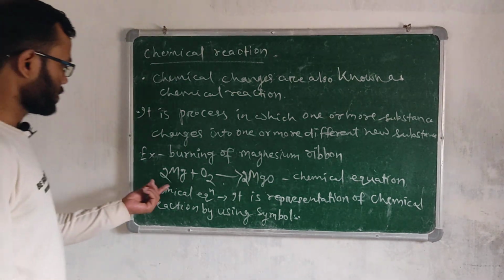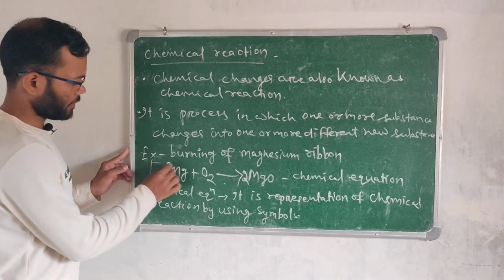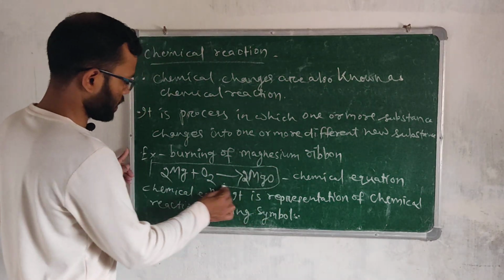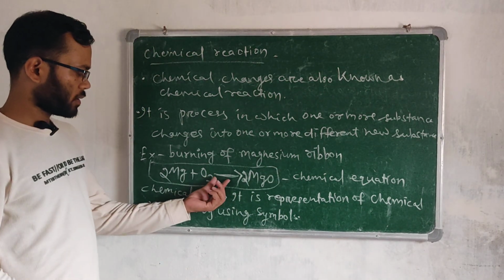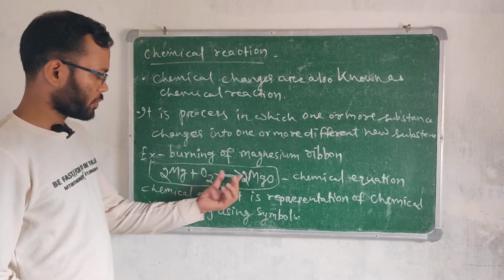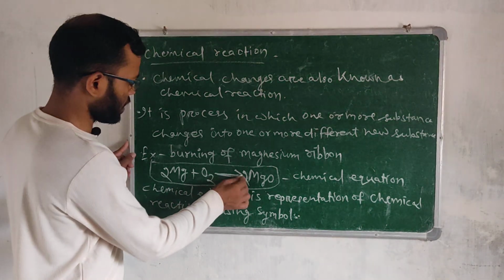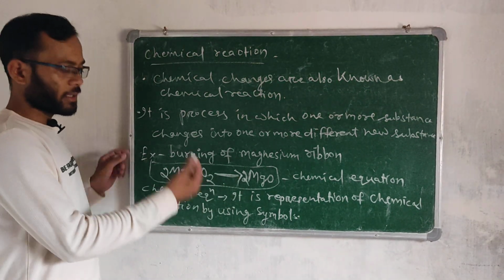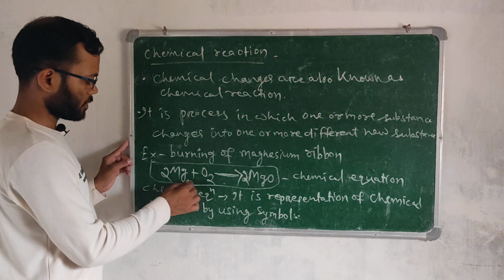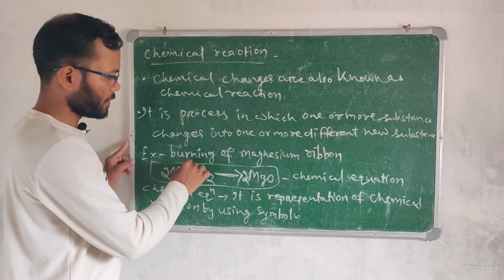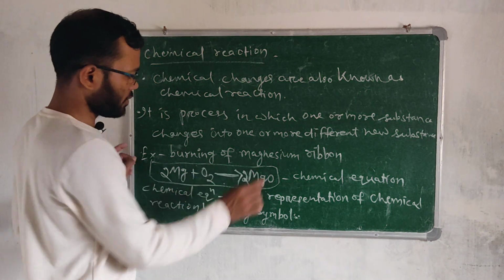My dear students, you can see in this chemical equation there is an arrow in between these two sides. This arrow indicates that the reaction is forward, from the left side to the right side.